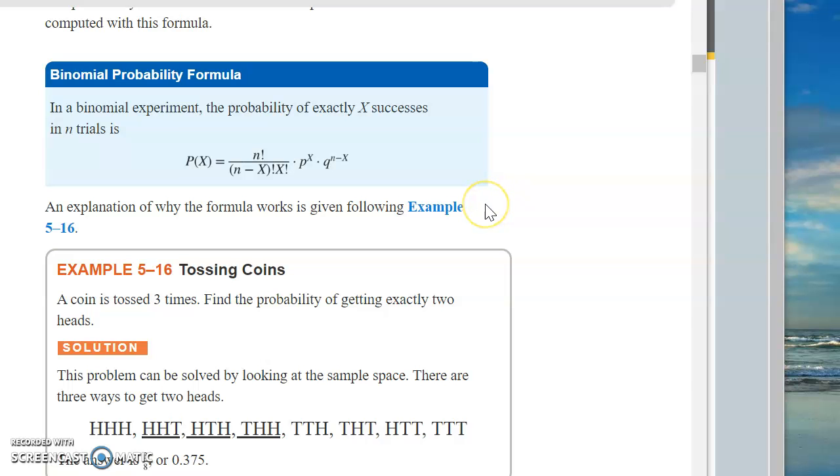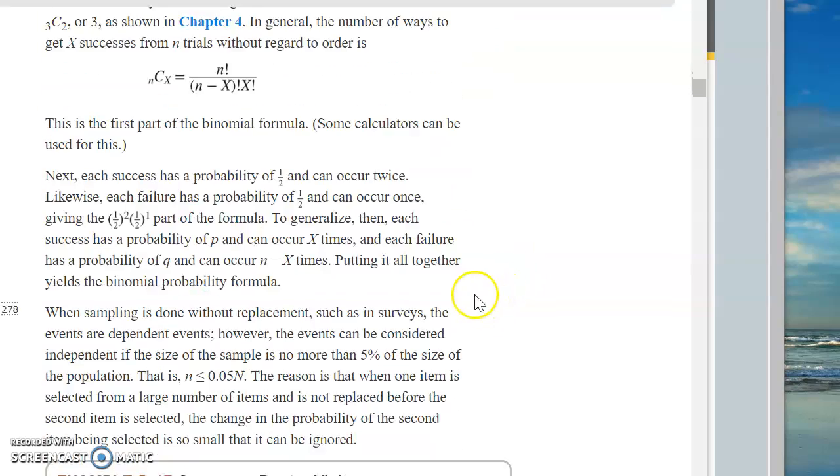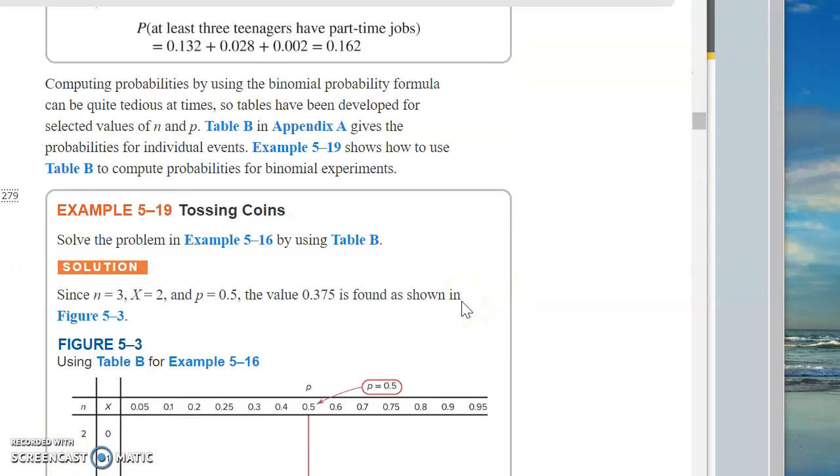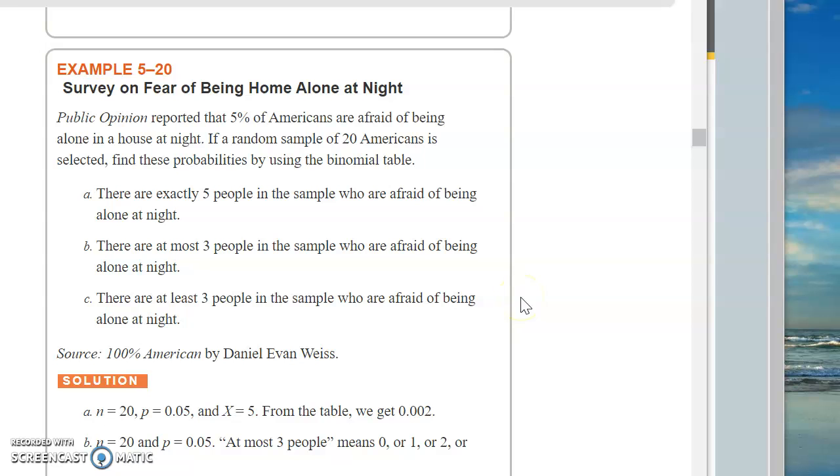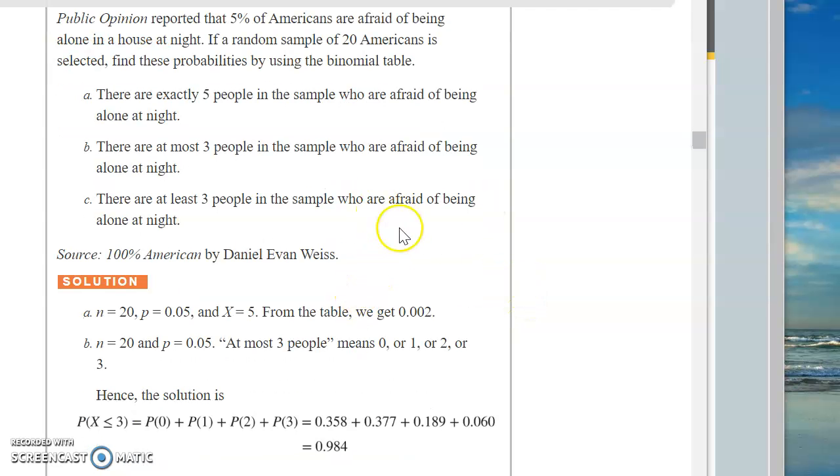Okay, so here's the formula that you would use to answer these questions, right? And as I say, if you use the formula, make sure you write it down each time. However, in this particular problem, the author wants us to do it by the table. So we're going to use the table. I'll do at least one of these, okay, just to make sure you got the hang of it.